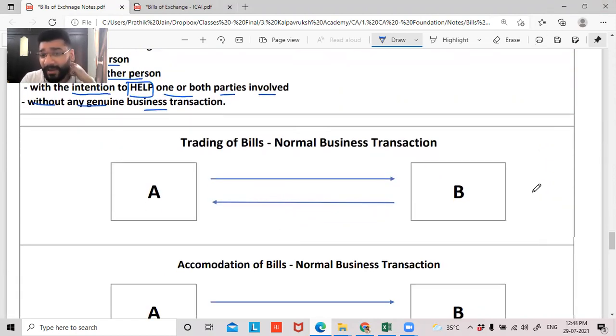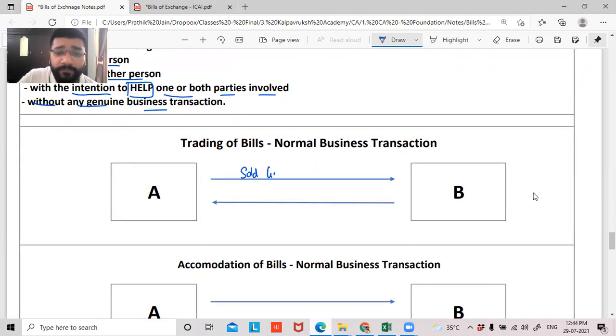So this is A and B. A has sold goods on credit basis to B, and along with that, he is giving a bills of exchange which B has to accept and give it back to A. And B has accepted the bill, guys. He has accepted the bill, and he has given that bills of exchange back to A. So guys, this kind of arrangement is called trading of bill.